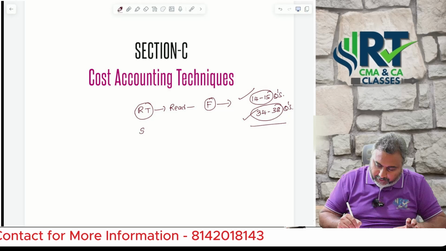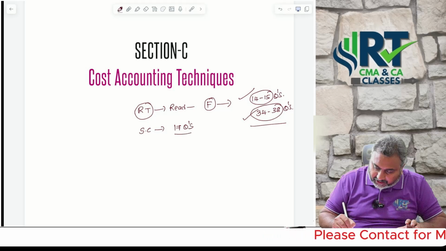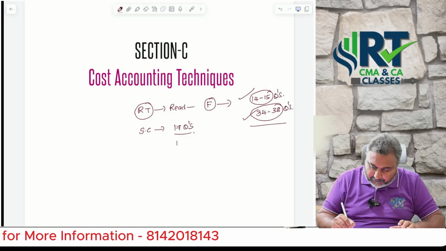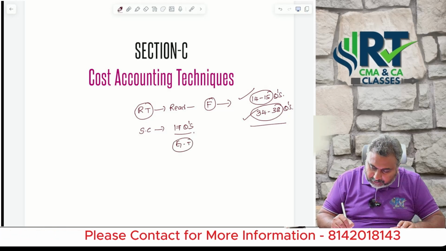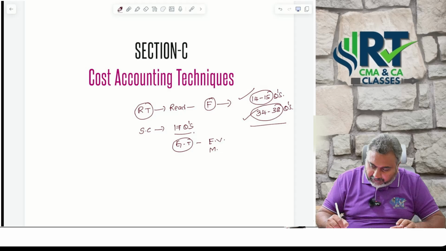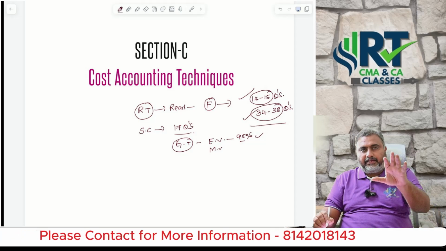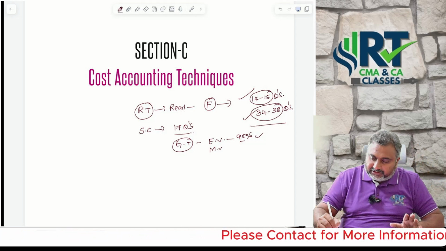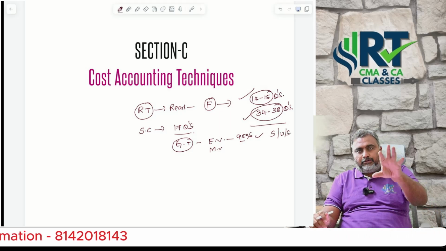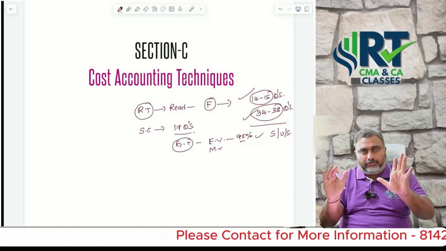Next, sir, whenever you are doing standard costing questions, solve all the 17 questions I gave in the study material. Especially those preparing for group 1, first do employee variances, then do material variances. 95% you can expect employee labor variances only in the examination, especially skilled, unskilled, semi-skilled basis. We have 2 to 3 questions with us, so we solved them in a detailed manner. Just go through those questions.